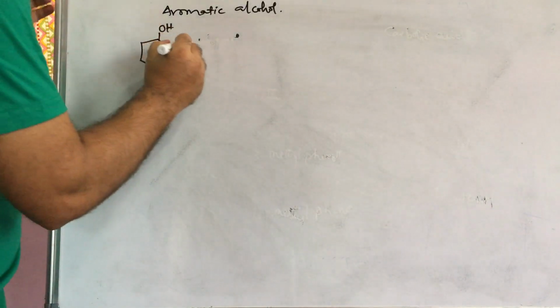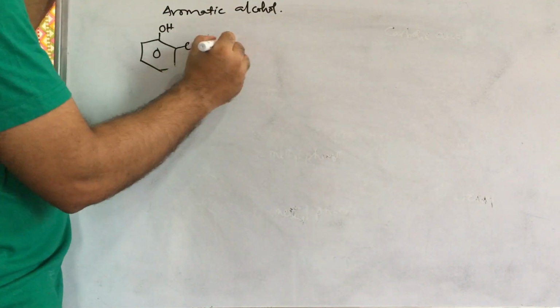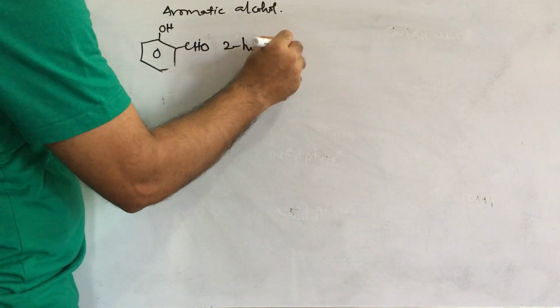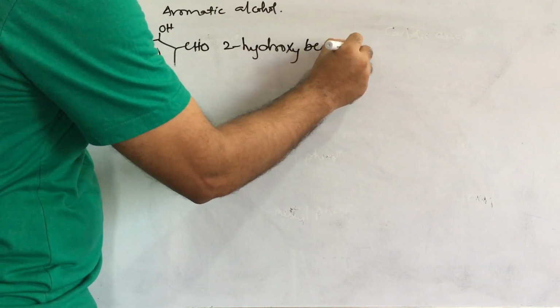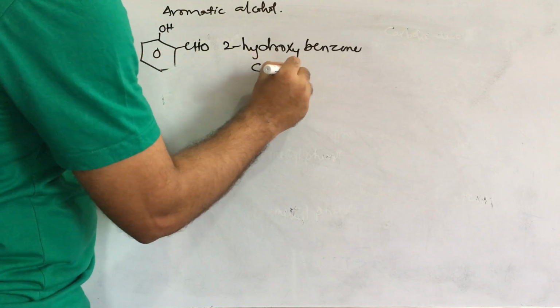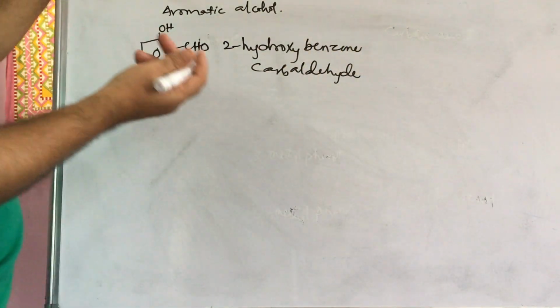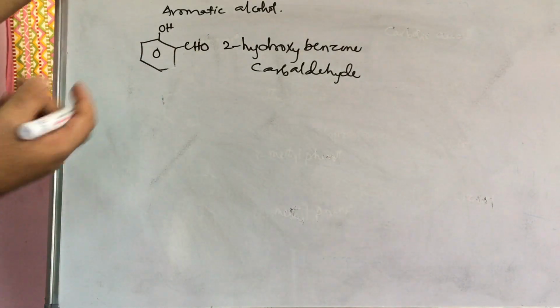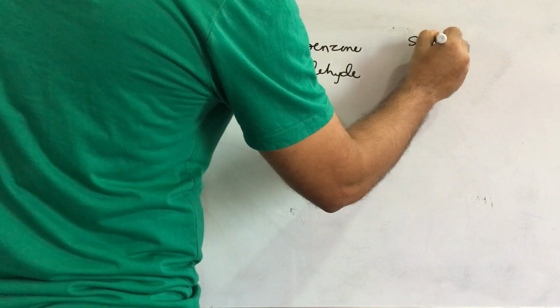Then here may be an aldehyde. This is the first priority group, this is the second priority group: 2-hydroxy benzene carbaldehyde, or benzaldehyde also we can write. Benzaldehyde is also considered as the IUPAC name, and the common name is also benzaldehyde, but its name is salicylaldehyde.